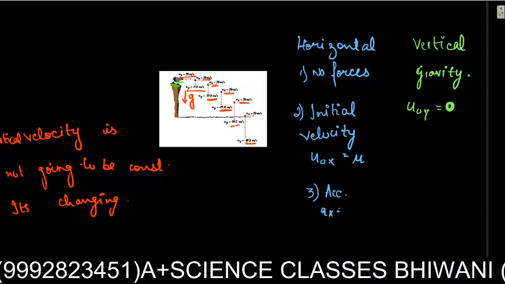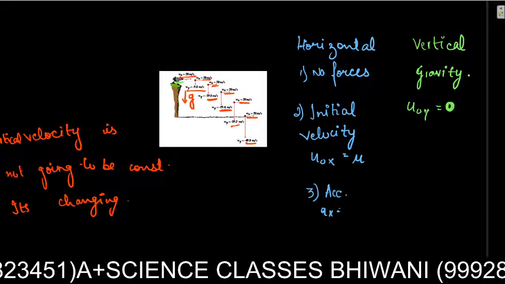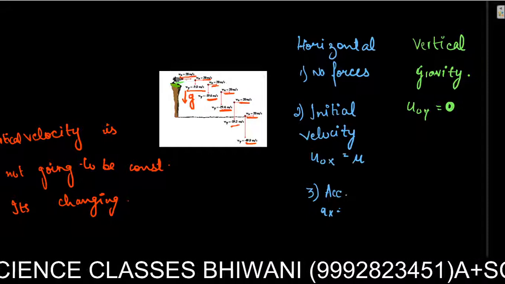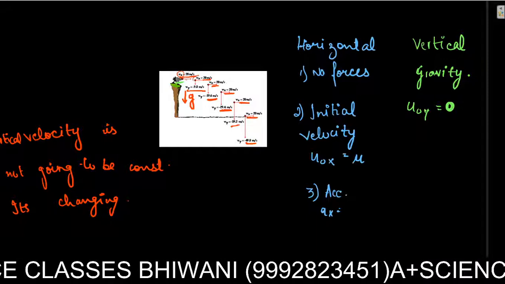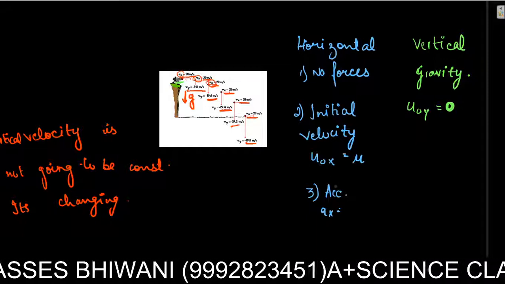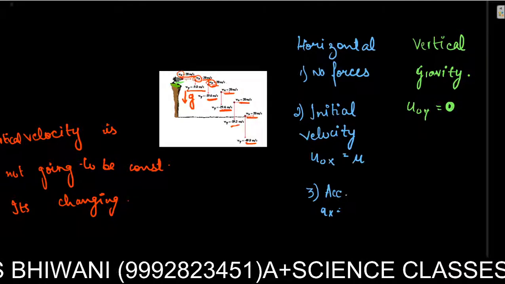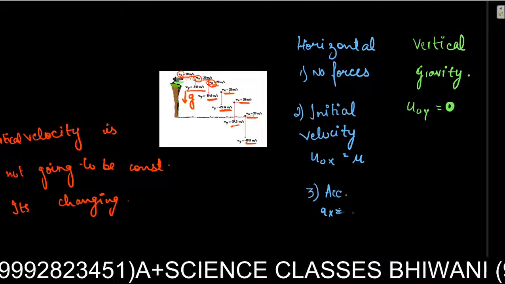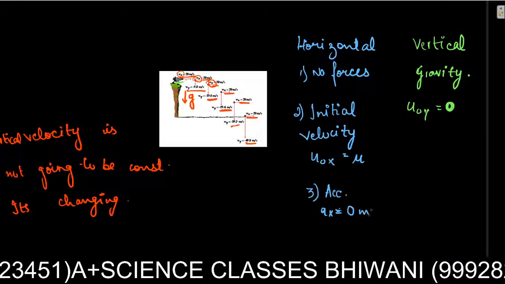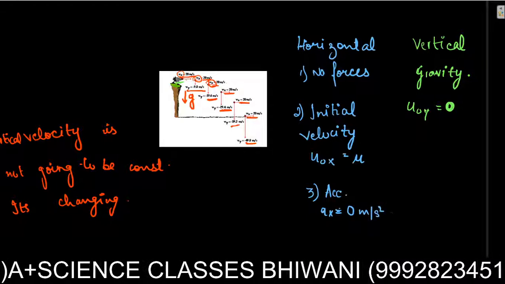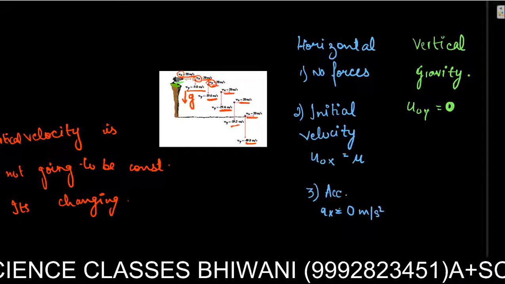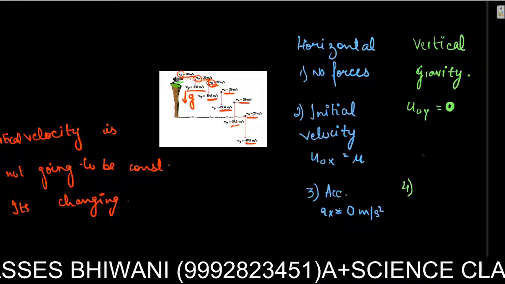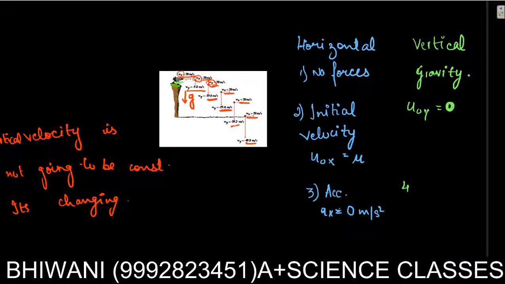You see that during the whole time of the projectile, which we call time of flight, it is constant. Since the velocity is constant, our acceleration will be 0. So our acceleration in the x direction is 0 meters per second square. And as far as the vertical direction is concerned, it's number 3.